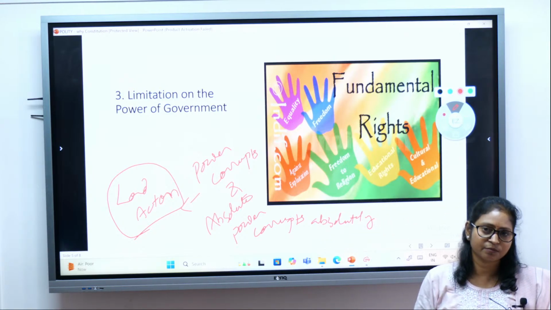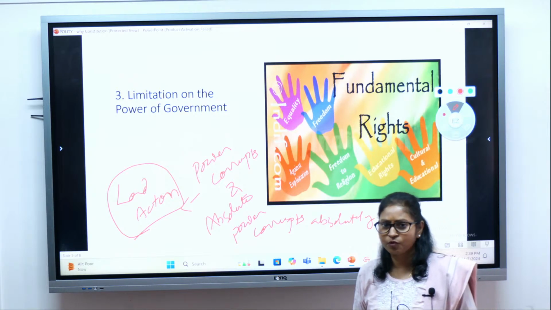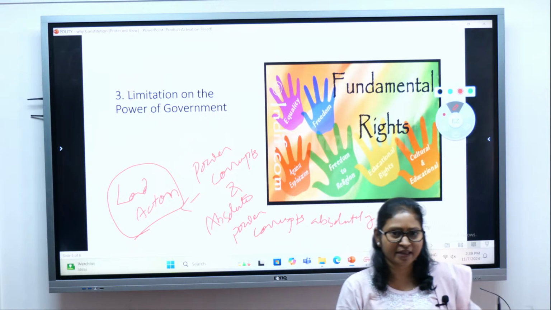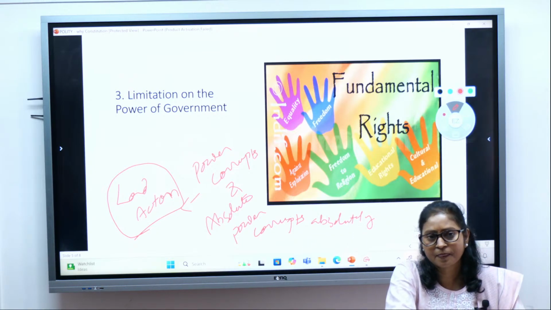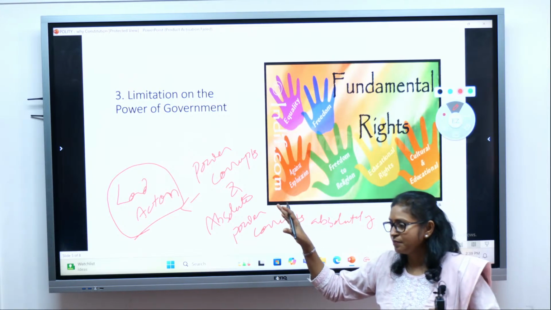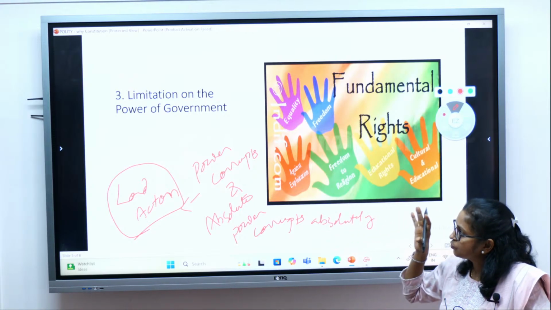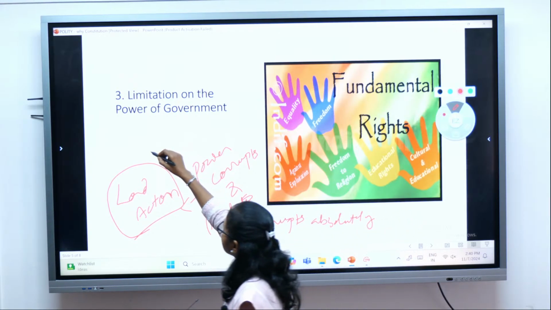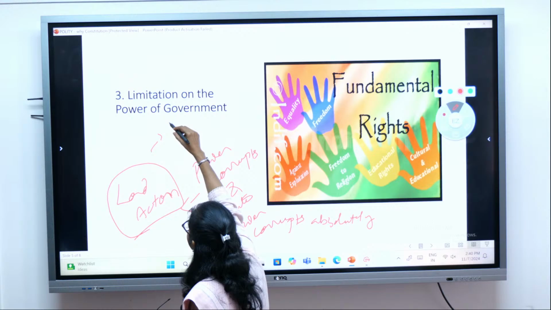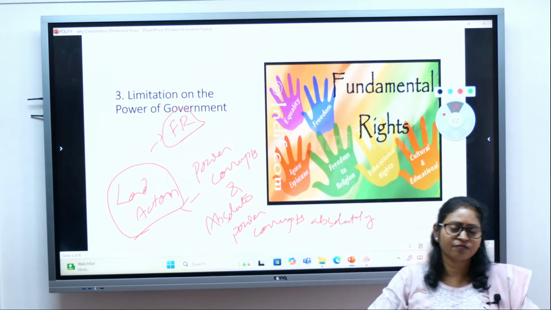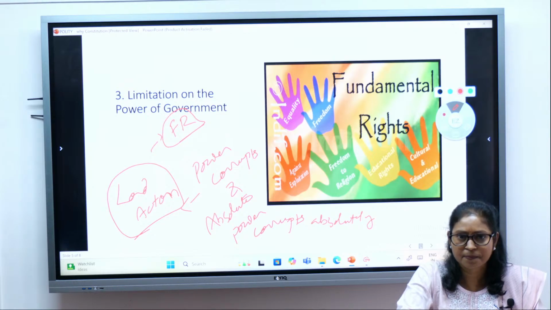When we didn't have any fundamental rights, we didn't have a proper system of constitution, we were being suppressed, we were being oppressed, isn't it? Tyrannical authoritarian rule was there because there was no constitution. So the basic function of the constitution is to provide limitation on the power of the government, and these limitations come in the form of fundamental rights. The government in no case can violate the fundamental rights of the citizens, right?